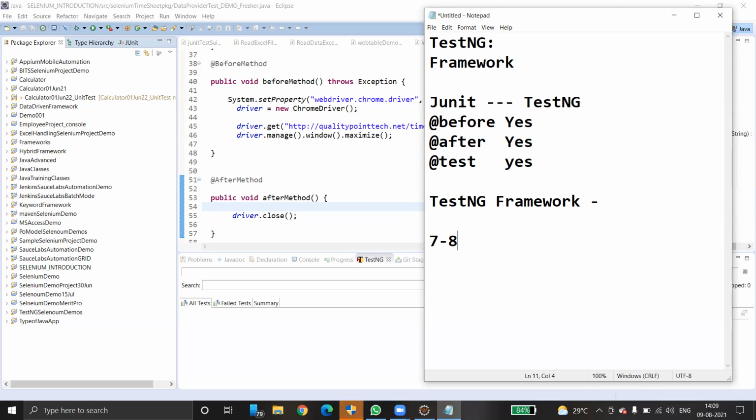MySQL is completed and TestNG, but try to join. That batch also started at the same time as this batch. Okay.